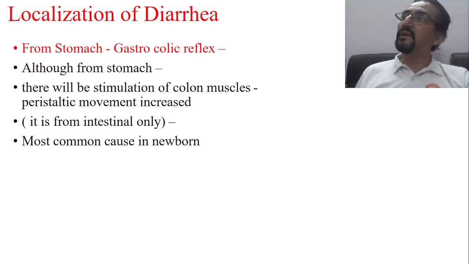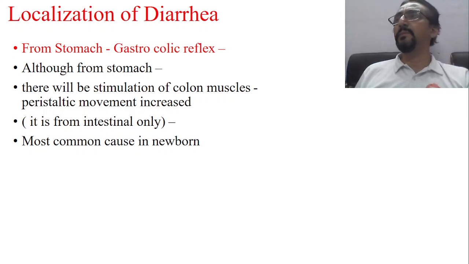But there are some conditions where diarrhea may occur because of a stomach cause, especially in children, and that condition is called gastrocolic reflex. What happens in the newborn and infant is, as soon as food enters the stomach and stimulates the musculature of the stomach, peristalsis starts, and as a result the peristalsis is carried forward into the intestine and intestinal contraction takes place, and whatever stool content is present in the large intestine will be passed out.